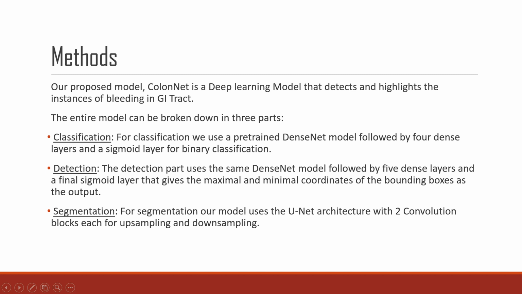For classification, we use a pre-trained DenseNet model followed by 4 dense layers and a sigmoid layer for binary classification. The detection part uses the same DenseNet model followed by 5 dense layers and a final sigmoid layer that gives the maximal and minimal coordinates of the bounding box as the output. For segmentation, our model uses the U-Net architecture with two convolutional blocks each for upscaling and downsampling.